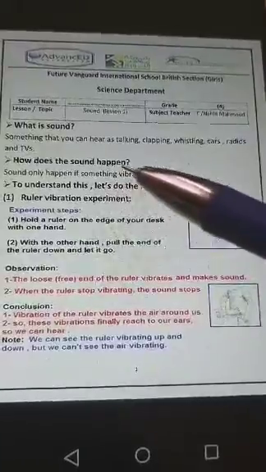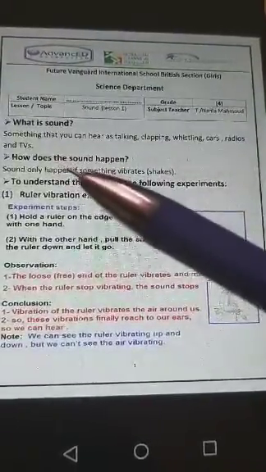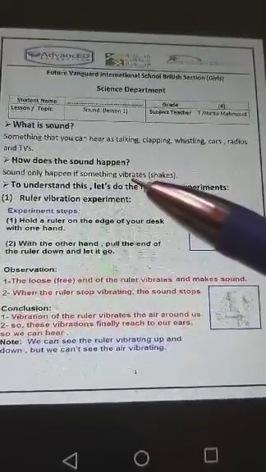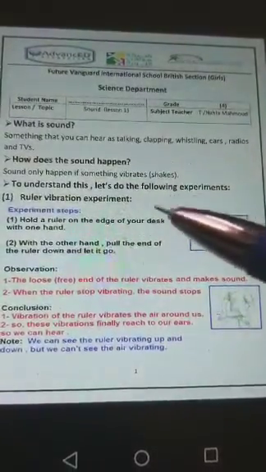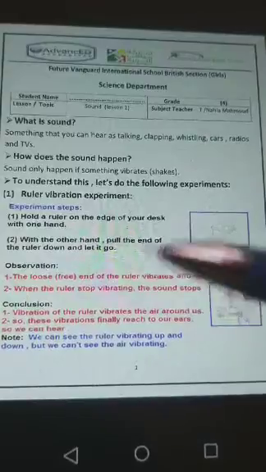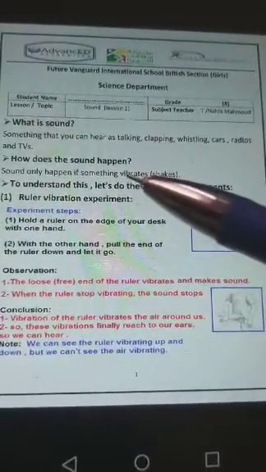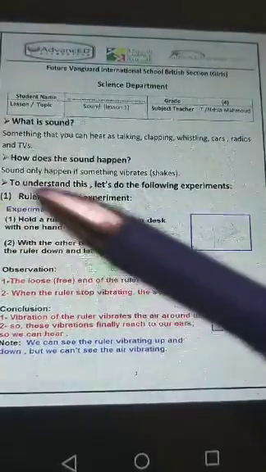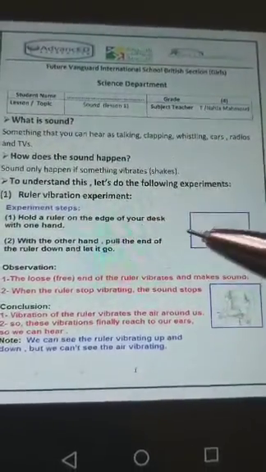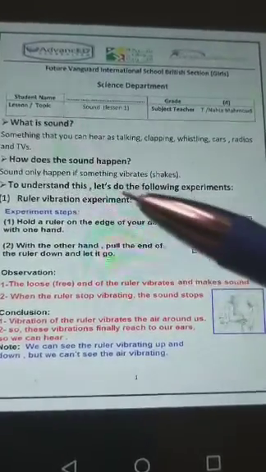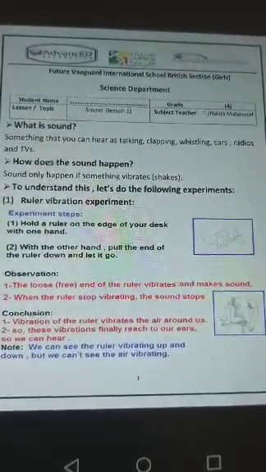How does the sound happen? Sound only happens if something vibrates. What is the meaning of vibrates? Shakes, moves like this. So this is called what? Vibration. If anything vibrates, the sound happens, and we can hear sound. To understand the vibration of the sound, let's do the following experiments.